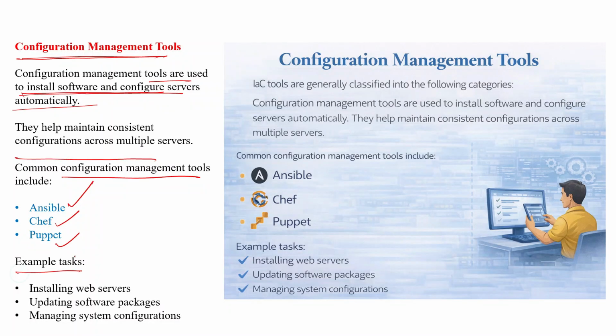Common example tasks are installing a web server or an application server, updating software packages, and managing your system configuration. These kinds of requirements are specifically categorized under configuration management, and these are the tools that we use in that situation. They have some extra capabilities as well. If I talk about Ansible, it can also be used for the configuration of your infrastructure, which includes the configuration of virtual machines.